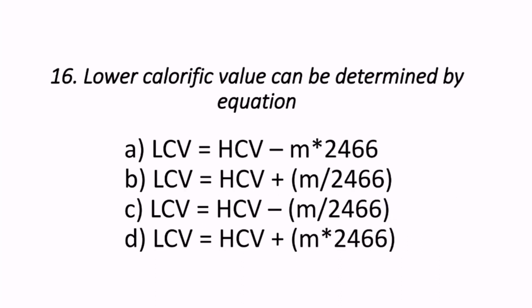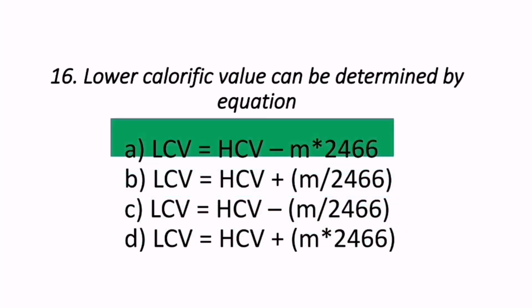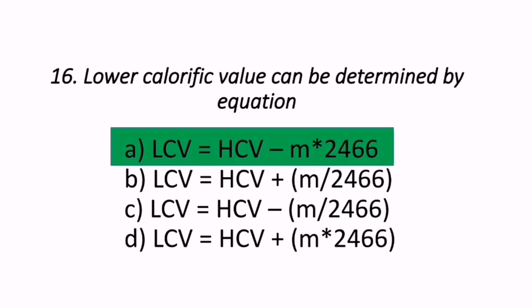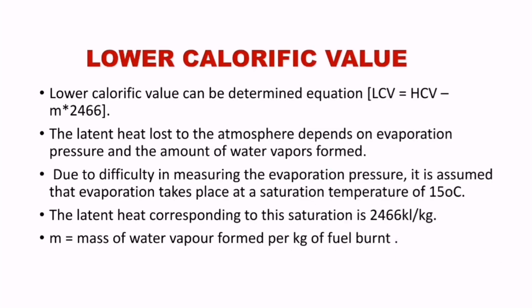Moving on to the next question. Lower calorific value can be determined by equation. The lower calorific value can be determined by HCV minus M into 2466. Let's see what the lower calorific value is. So LCV equals HCV minus M into 2466. The latent heat lost to the atmosphere depends on evaporation pressure and the amount of water vapors formed.